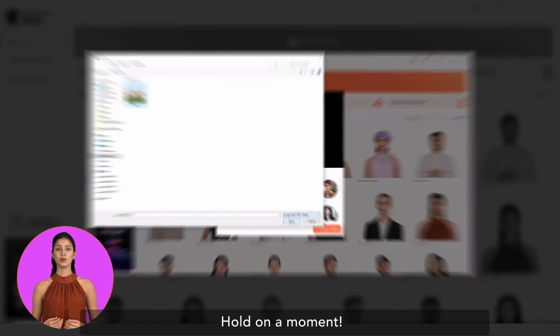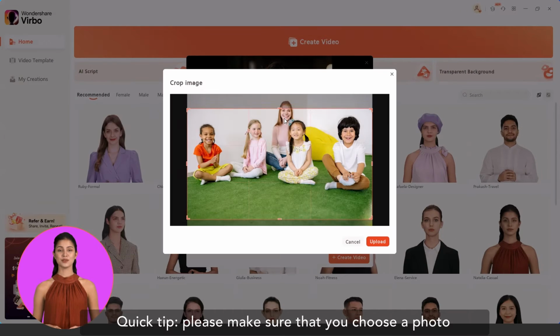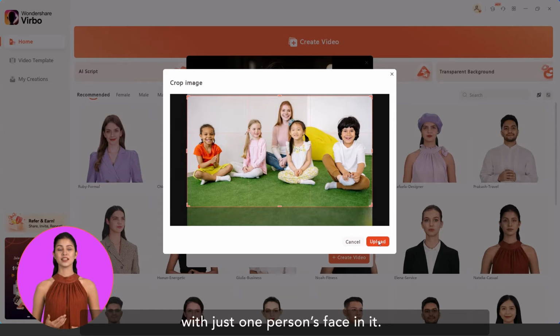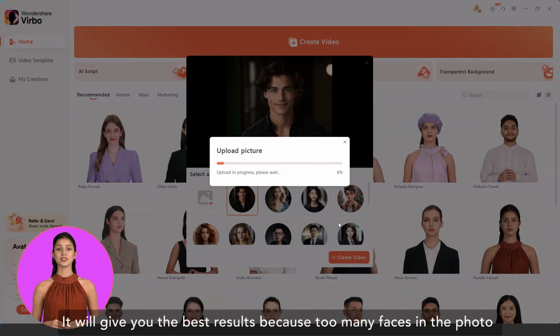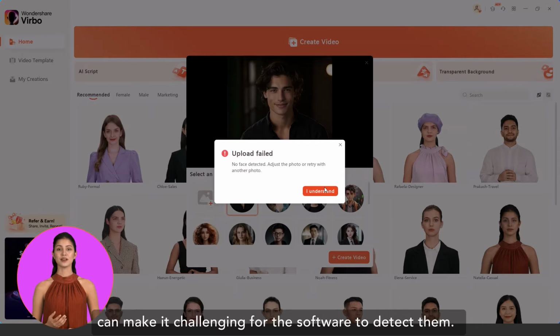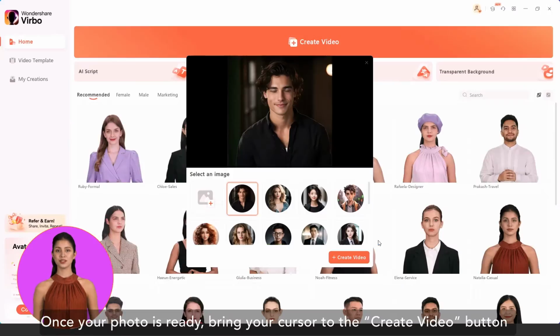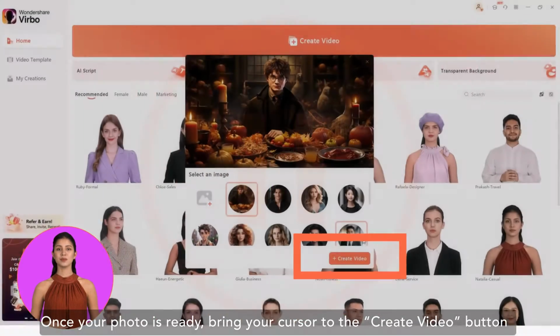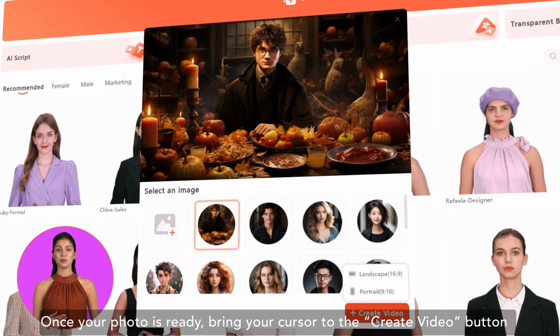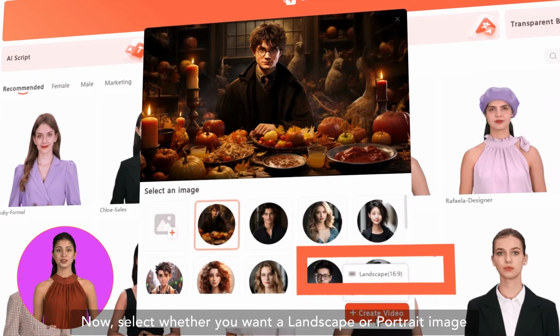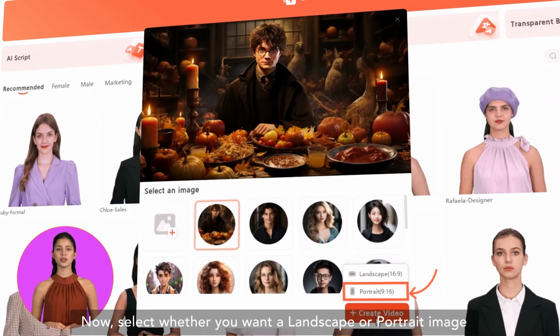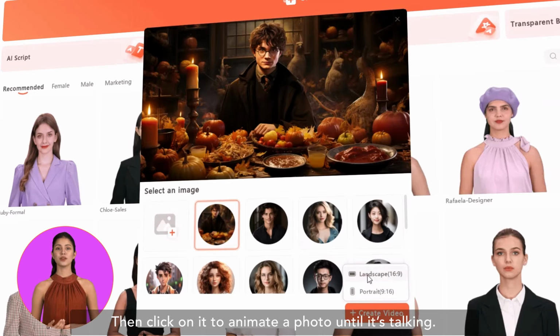Hold on a moment. Quick tip, please make sure that you choose a photo with just one person's face in it. It will give you the best results because too many faces in the photo can make it challenging for the software to detect them. Once your photo is ready, bring your cursor to the Create Video button. Now, select whether you want a landscape or portrait image, then click on it to animate a photo until it's